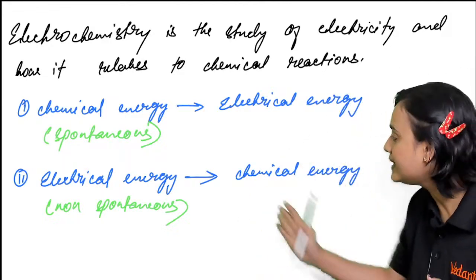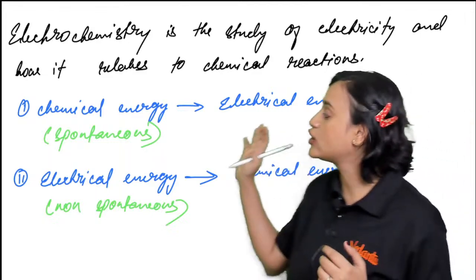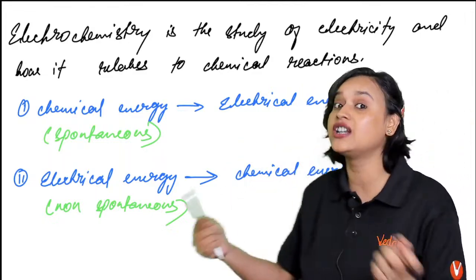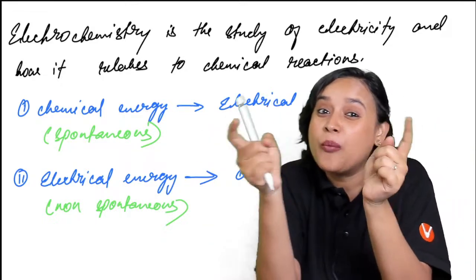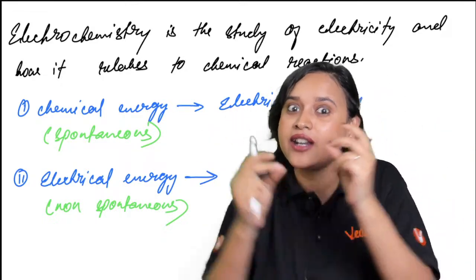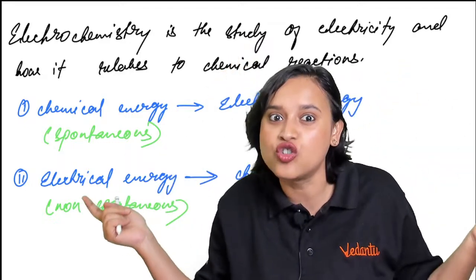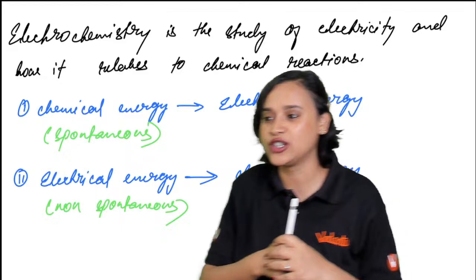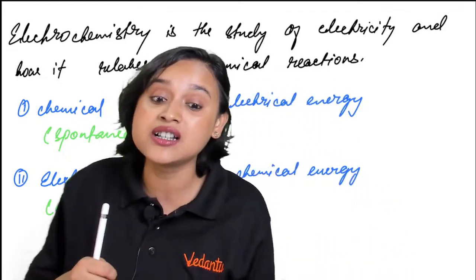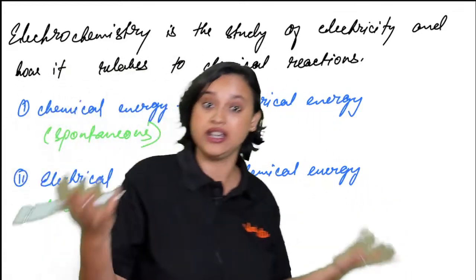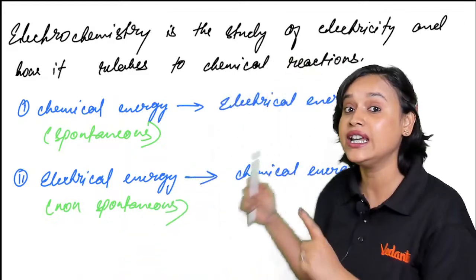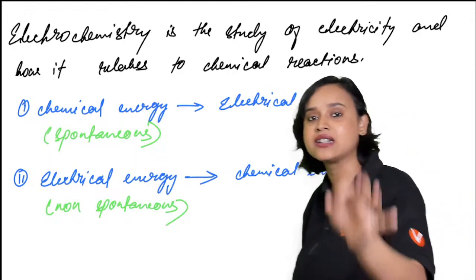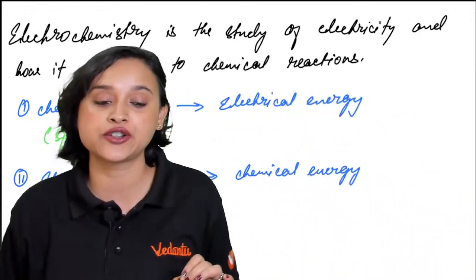When the chemicals are reacting, they produce energy. That energy is called chemical energy, and when you touch copper wires to the two sides of the battery, a bulb glows. That is electrical energy. So when chemical energy is converted to electrical energy, it is a part of electrochemistry. And when electrical energy is converted to chemical energy, that is also a part of electrochemistry.